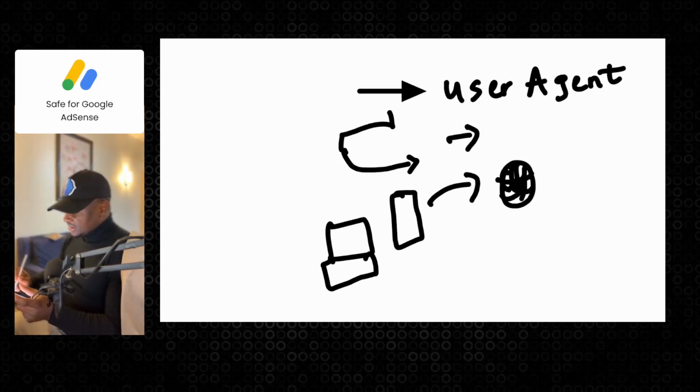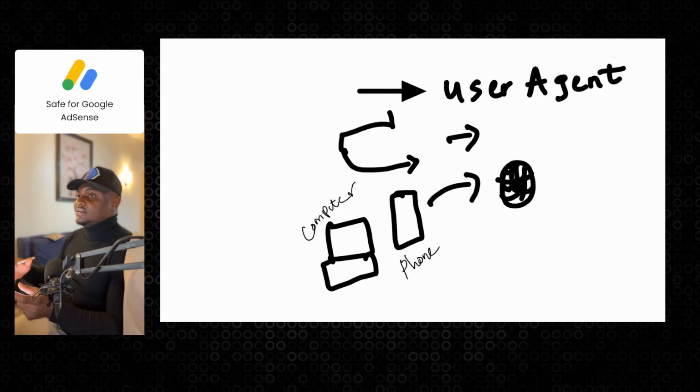Now remember what I said. This is your phone, right? This is your phone. Now, this is your computer. Each time you request anything on the internet, your phone or your computer would send what we call a header. Now, this header is like, okay, this is what the header is.